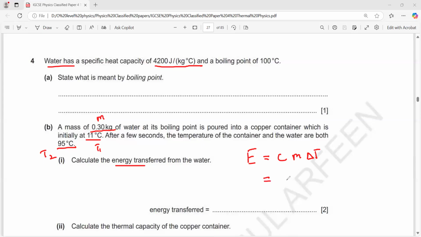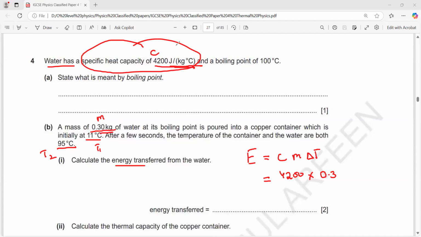So what does C stand for? C stands for specific heat capacity. What is the specific heat capacity of water here? 4,200, multiplied by mass. What is the mass? 0.3. Remember one thing: if the unit of the specific heat is joule per kilogram, then the mass should be in kilogram.